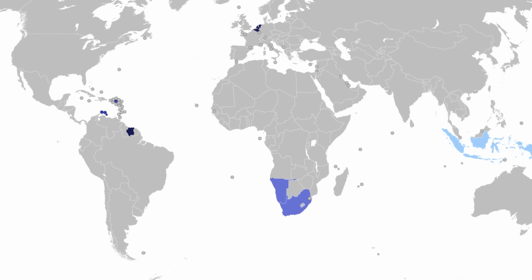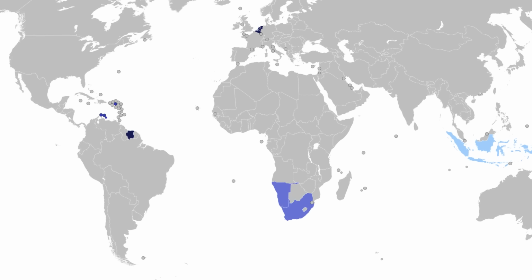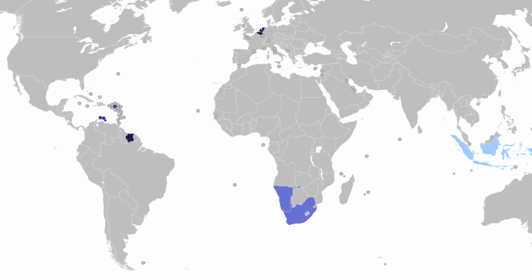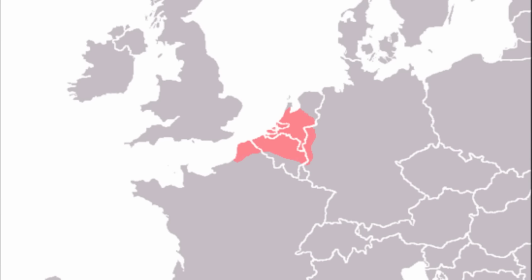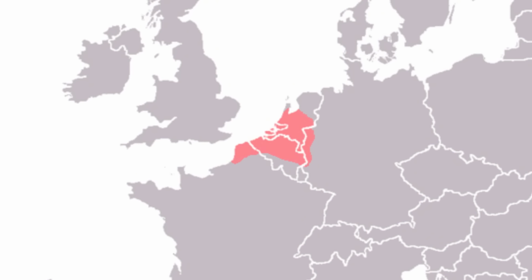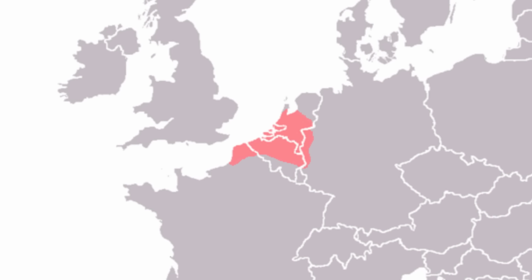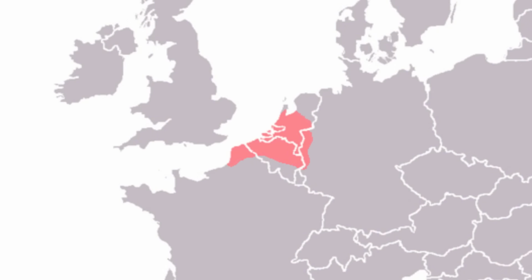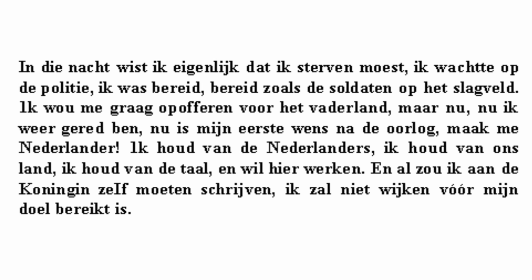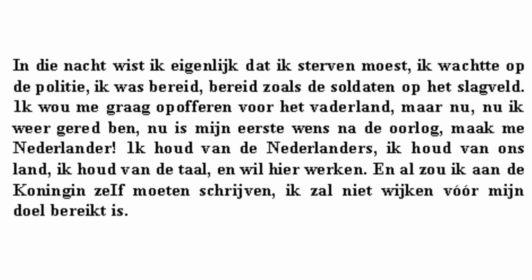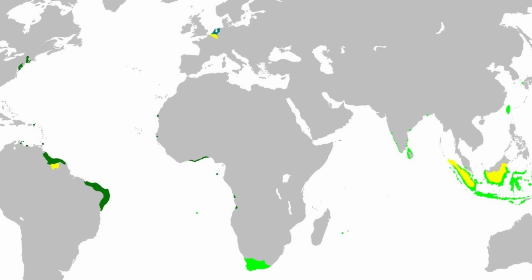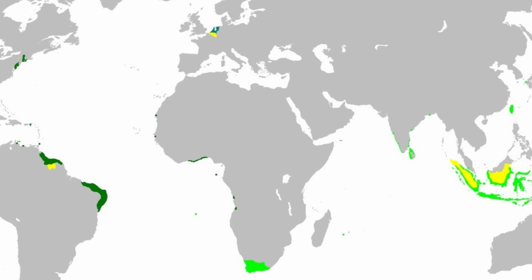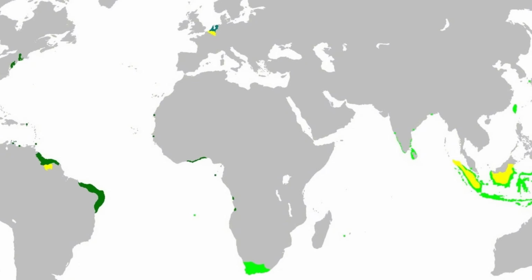Dutch. Dutch is a West Germanic language spoken primarily in the Netherlands, Belgium as Flemish, and Suriname, with smaller communities across the world. It developed from Old Low Franconian, a West Germanic variety spoken along the Lower Rhine during the early Middle Ages. Over time, Dutch diverged from both German and English, forming its own written tradition by the 12th century.